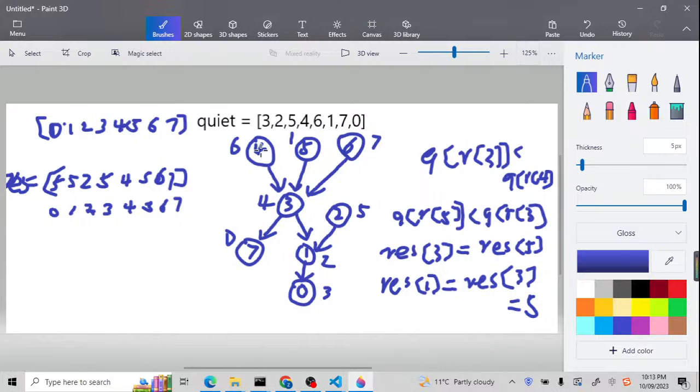Basically, what do we need to return? We need to return a person. For example, for the first person, that is node 0, what do we need to return? We need to return all the persons that are richer than this 0, and also we need to return the least quiet value.